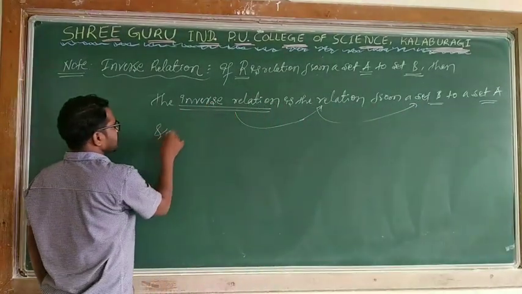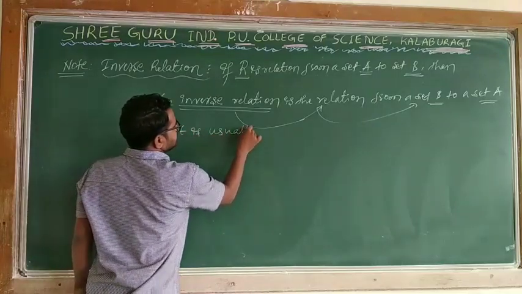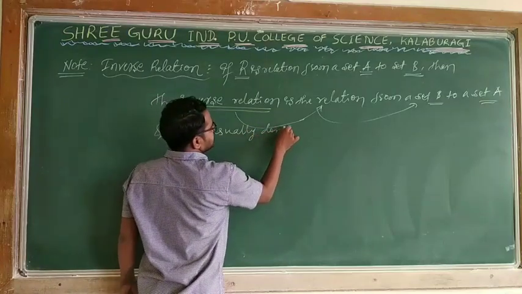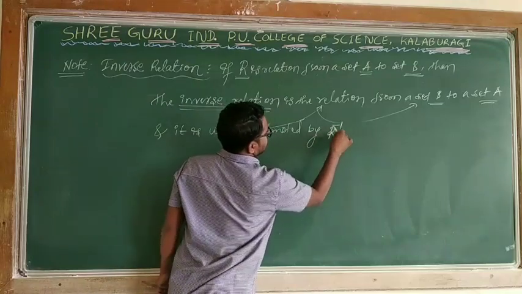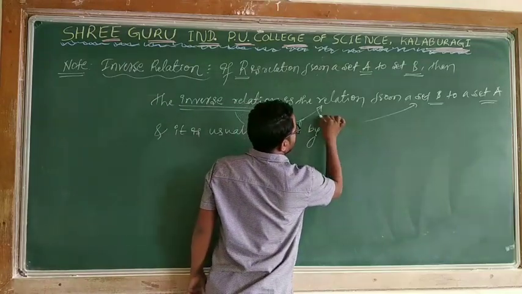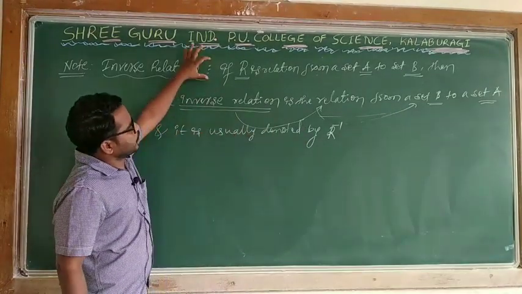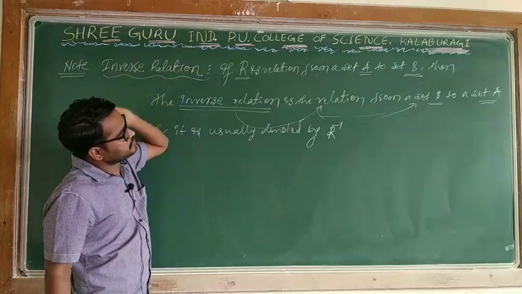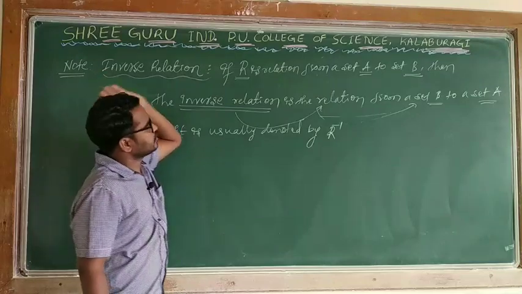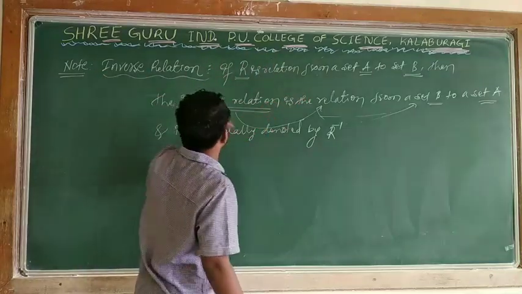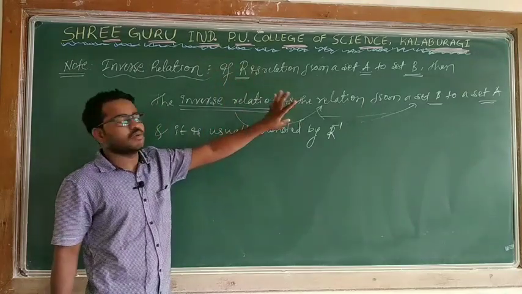It is usually denoted by R inverse. When we are saying a relation from a set A to set B, a relation is always a subset of the Cartesian product. When the relation is from a set A to set B, then the inverse relation is the relation from a set B to set A.